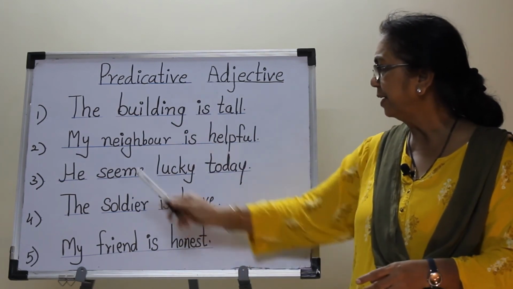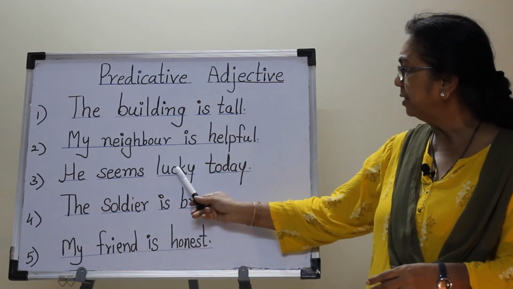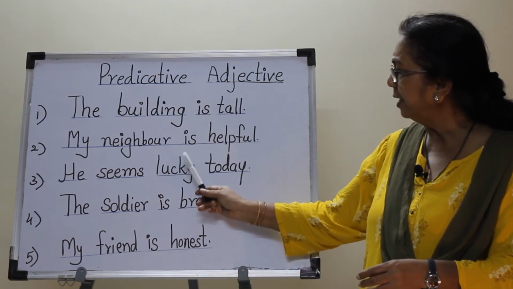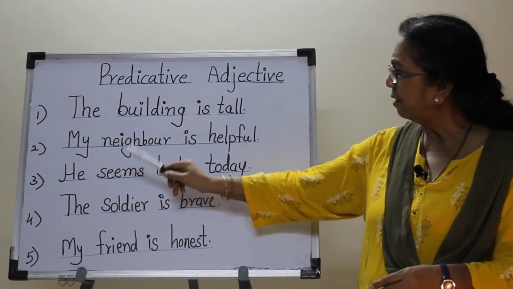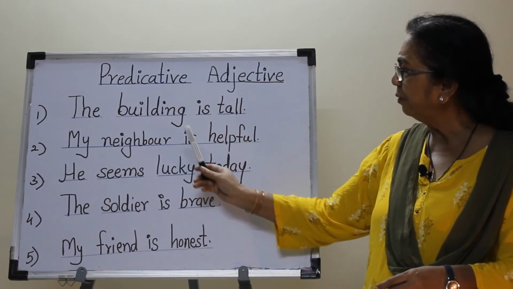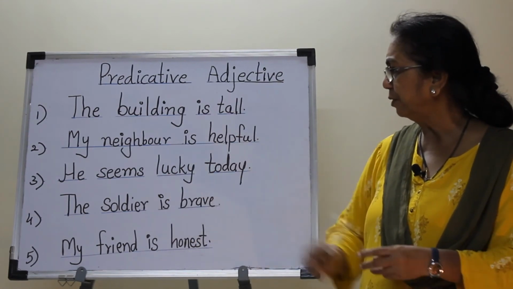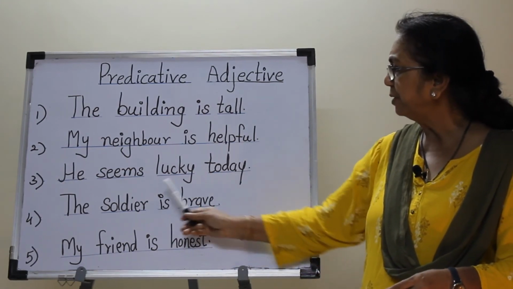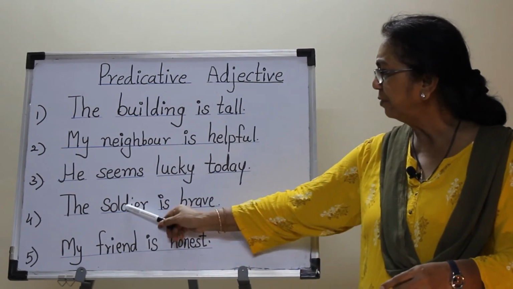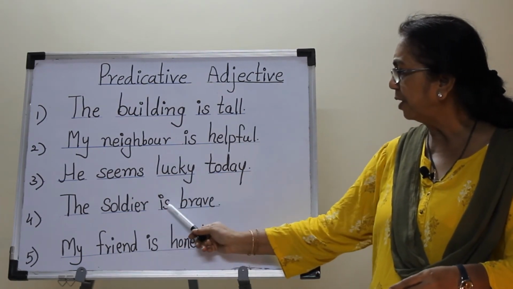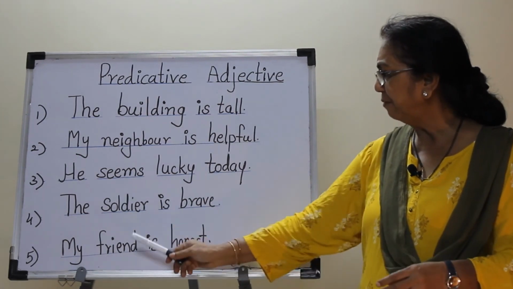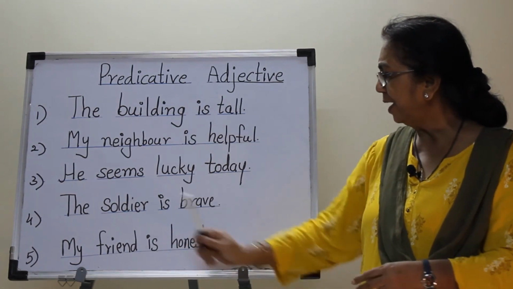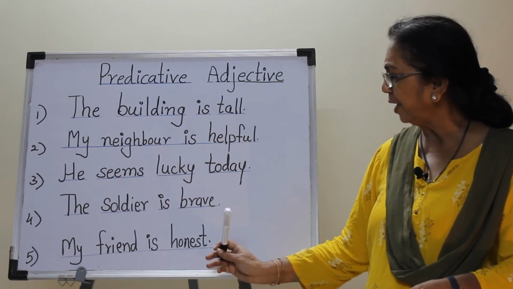In third sentence, he seems lucky today. The adjective lucky describes the pronoun he, and this adjective is used after the pronoun he, linked with the verb seems. In fourth, the soldier is brave. Here the adjective brave describes the noun soldier and it is used after this noun and linked with the verb is. In fifth, my friend is honest. The adjective honest describes the noun friend and it is also used after this noun friend and linked with the verb is.